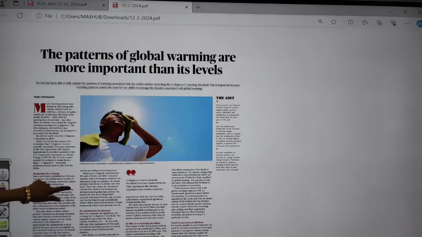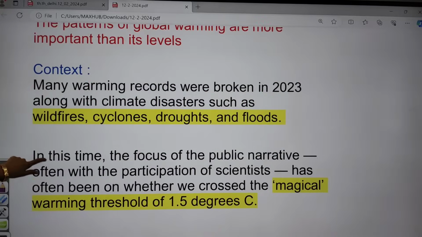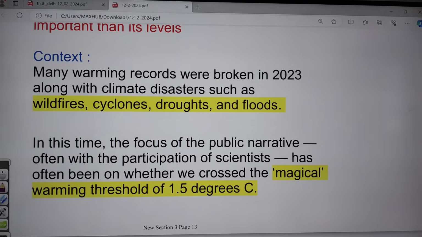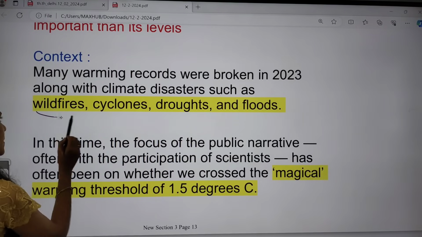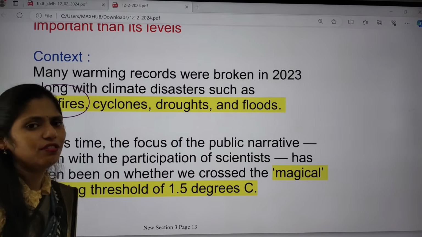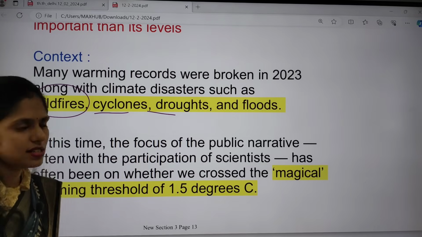And this topic is important from your environment and ecology. So many warming records were broken in 2023, and we faced lots of extreme climate disasters. For example, we experienced wildfires, and you can collect examples. So please let me know some wildfire examples. And this one is cyclones, droughts and floods.